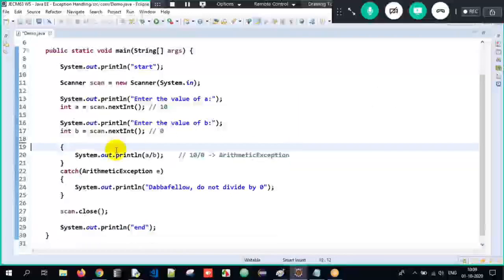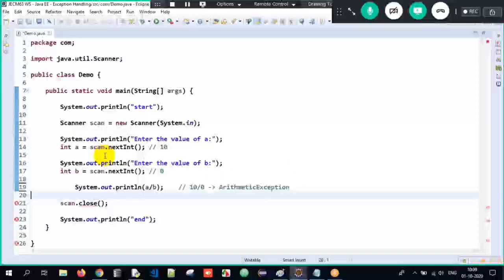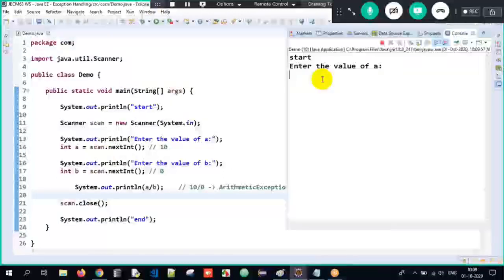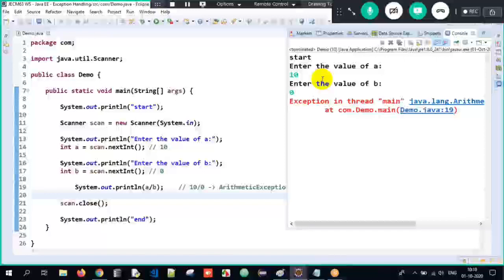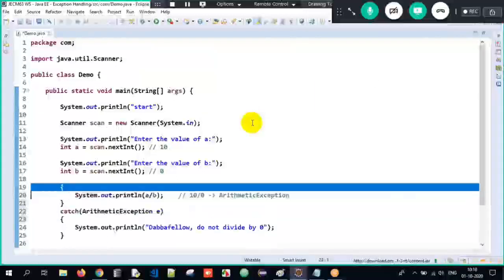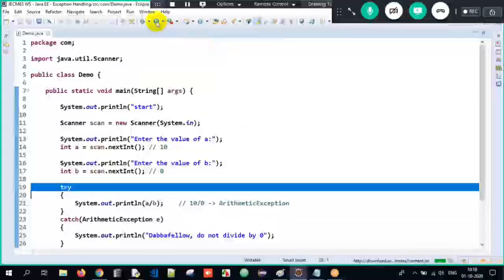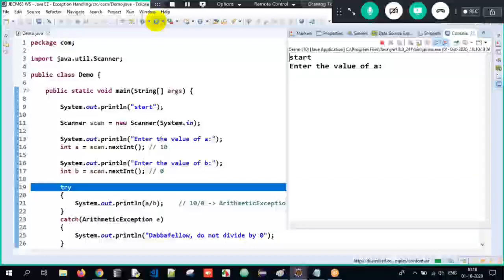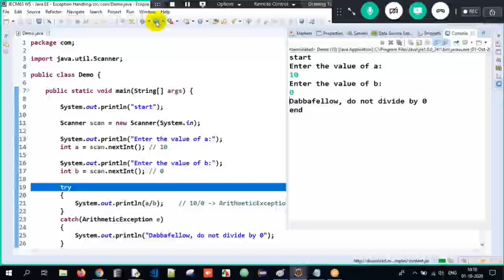If I do not use a try and catch block, when I execute it, A is 10, B is 0, and your program gets terminated. The exception occurred, your program got terminated in between, and the below lines of code did not get executed. Now you will handle it in such a way that even if we try to divide a number by 0, your program execution will happen without stopping in between. This is the advantage of exception handling.